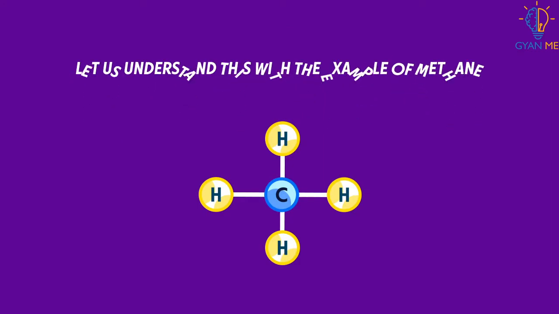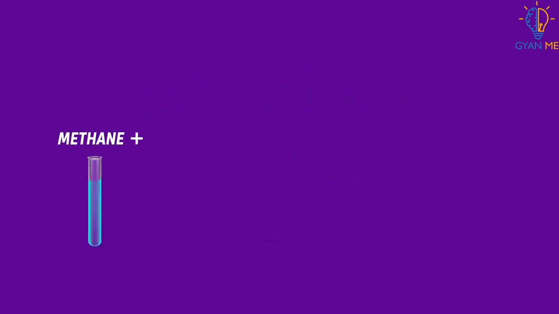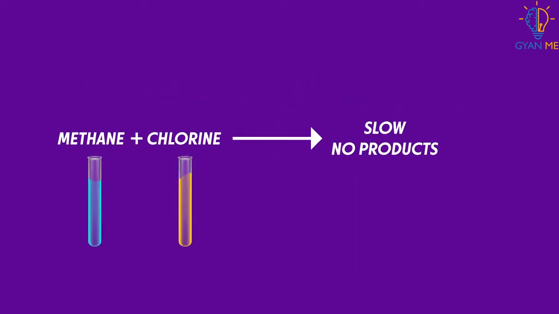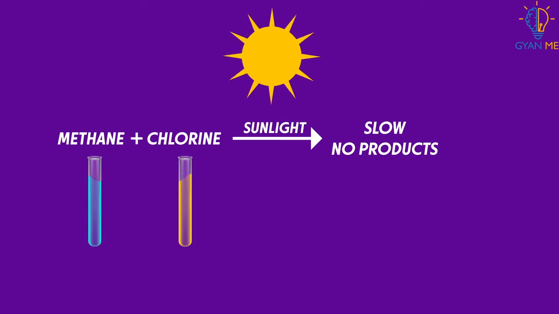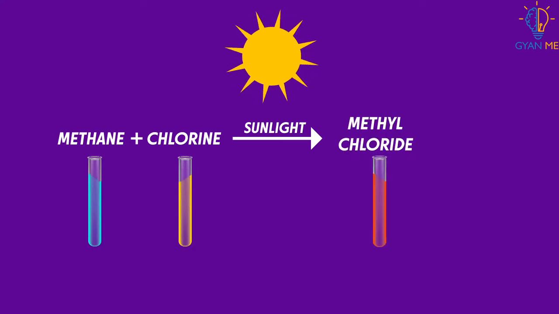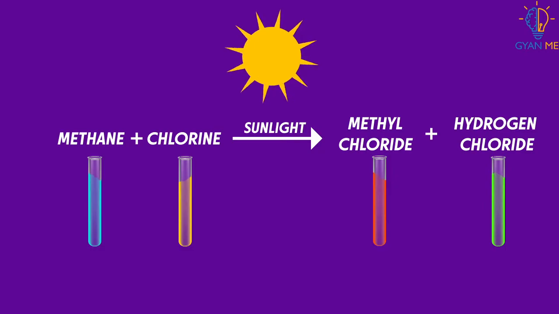Let us understand with the example of methane, the simplest hydrocarbon. When methane reacts with chlorine under normal conditions, the reaction is very slow, almost non-existent. But when the same reaction takes place in the presence of sunlight, it is really quick and forms methyl chloride and the byproduct hydrogen chloride.